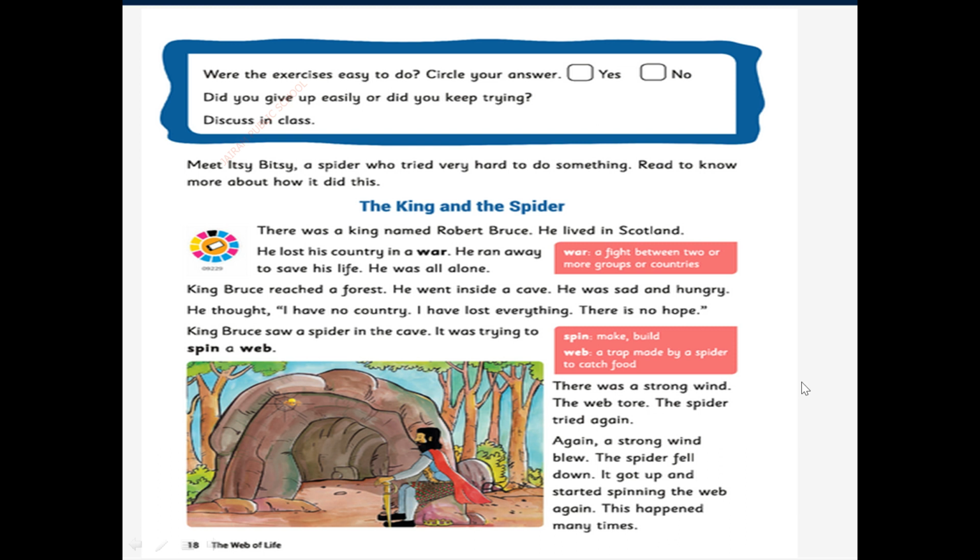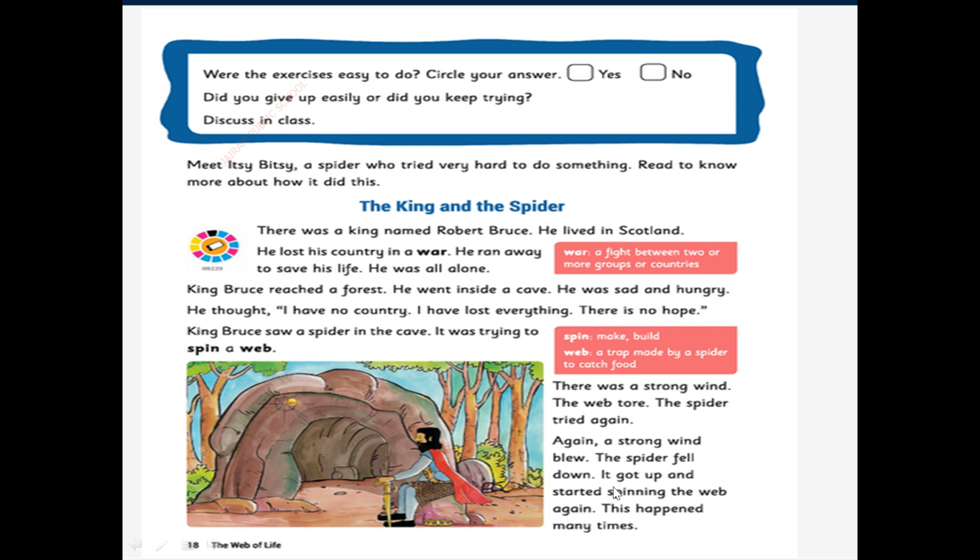There was a strong wind. Now what happened? The web tore. Why? Because of the strong wind. The spider tried again. Did the spider give up easily? No, the spider tried again. Again a strong wind blew. What happened now? The spider fell down. It got up and started spinning the web again.